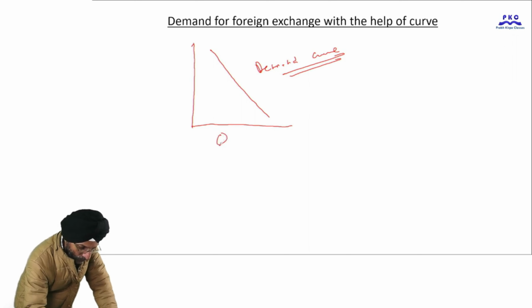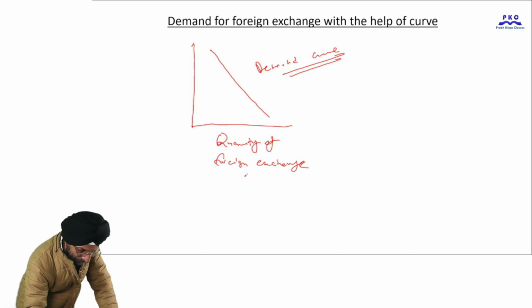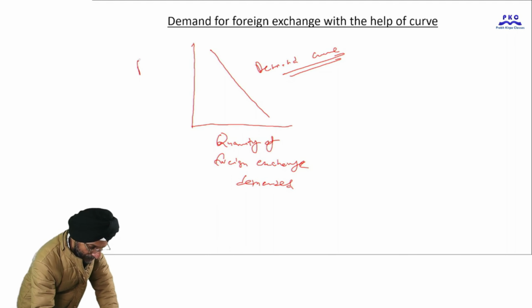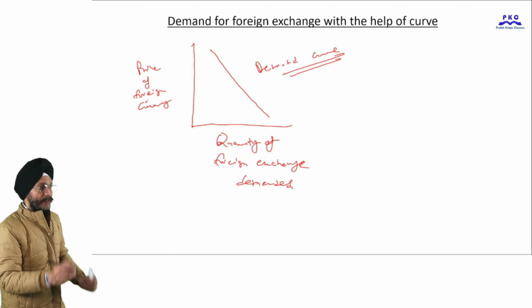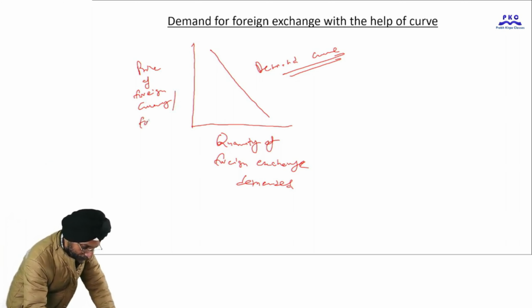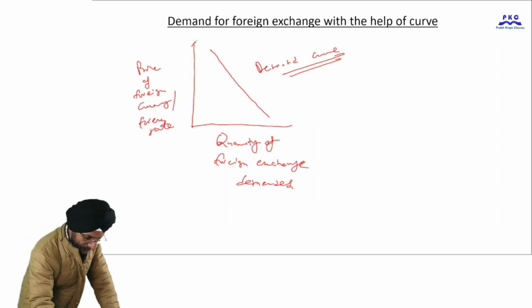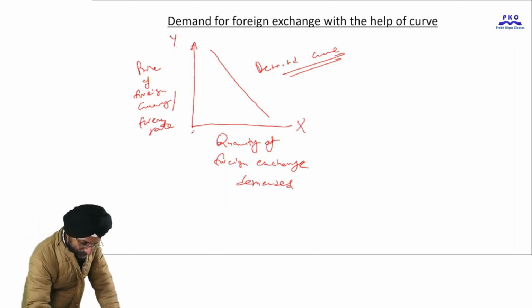Here the quantity of foreign exchange demanded is on the x-axis. The price of foreign currency in relation to Indian currency, or the forex rate, the foreign exchange rate, is on the y-axis. This is the y-axis, this is the x-axis.